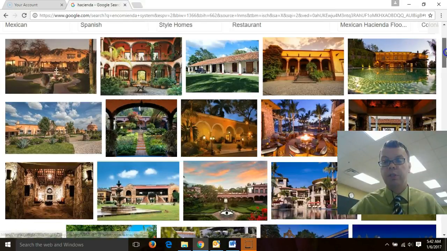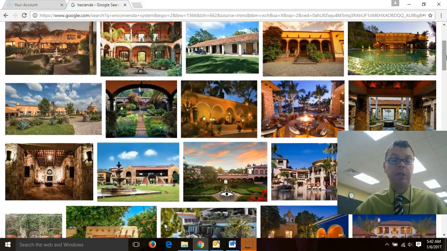The haciendas are these big, large farm estates that were owned by the wealthy Spanish, those who were up on top of the system. They were owned by the Spanish, and basically the native people were put into slavery to work on these farms, the haciendas, in both the Encomienda and the Mita system.